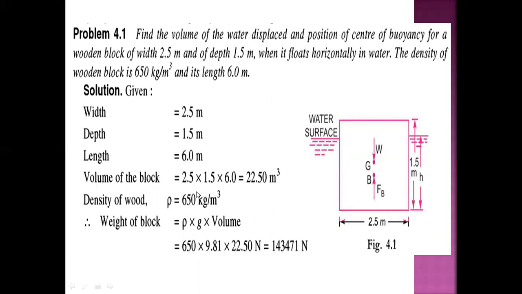The density of the wood is rho equal to 650 kg per meter cube. Therefore the weight of the wooden block is equal to rho into g into volume, which is 650 into 9.81 into 22.50 newton, which is equal to 143471 newton.